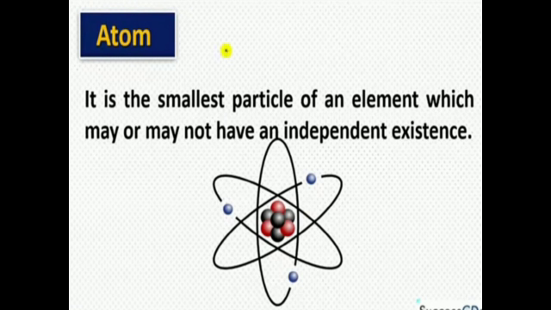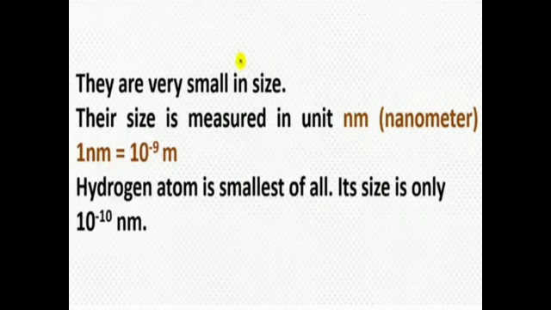Now it may or may not have an independent existence, that is, it may exist independently or it may exist with some other things. Atoms are very small in size.